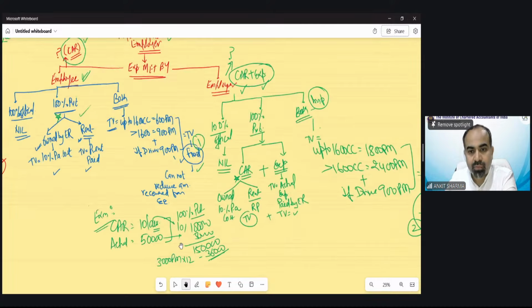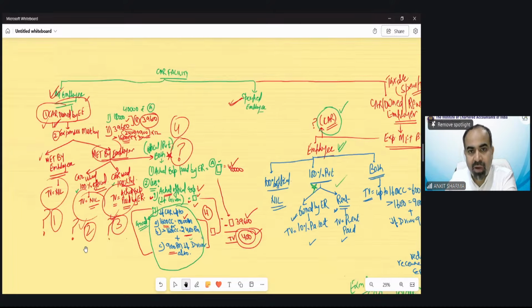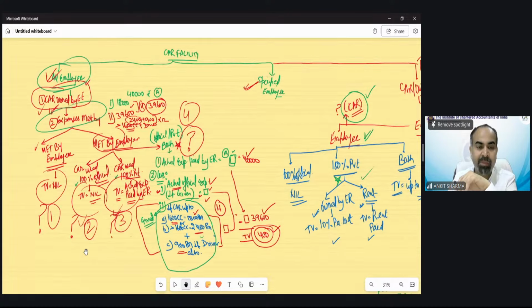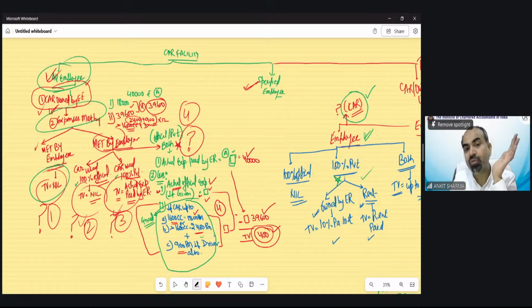Chalo. If you want to see the summarized part, it says like this: car facility, either car owned by employee. If it is owned by employee, we have to find out the expenses. If the expenses are met by employee, nothing is going to be taxed. If expenses are met by employer and the car is used for official purpose, no taxability. If the car is used for private purpose, then 100% of expenses is going to be your taxable value. Whatever amount is paid by employer is your taxable value.